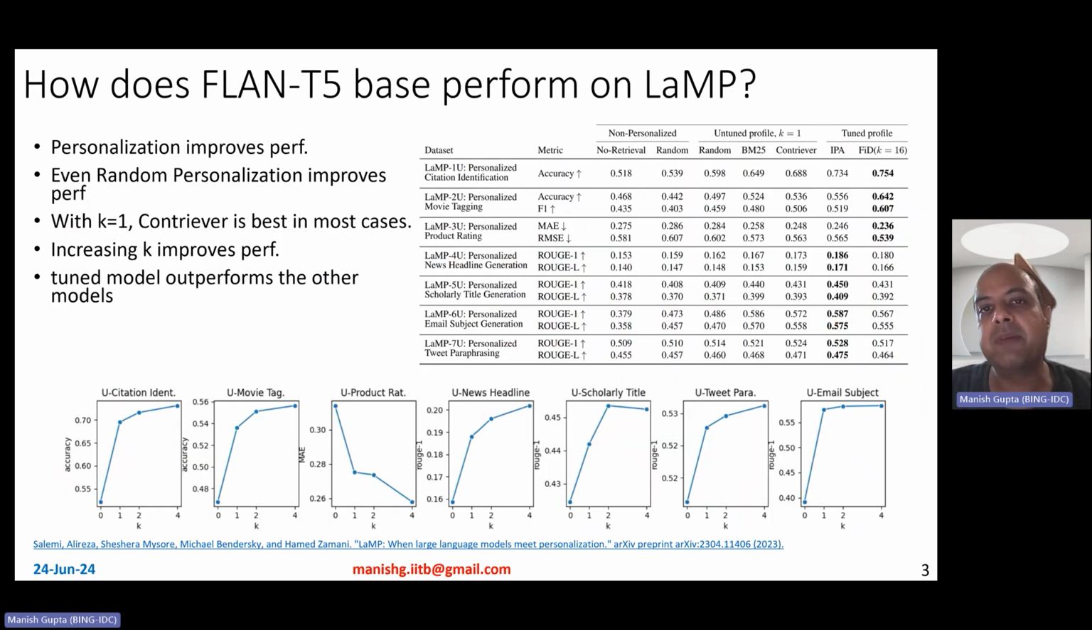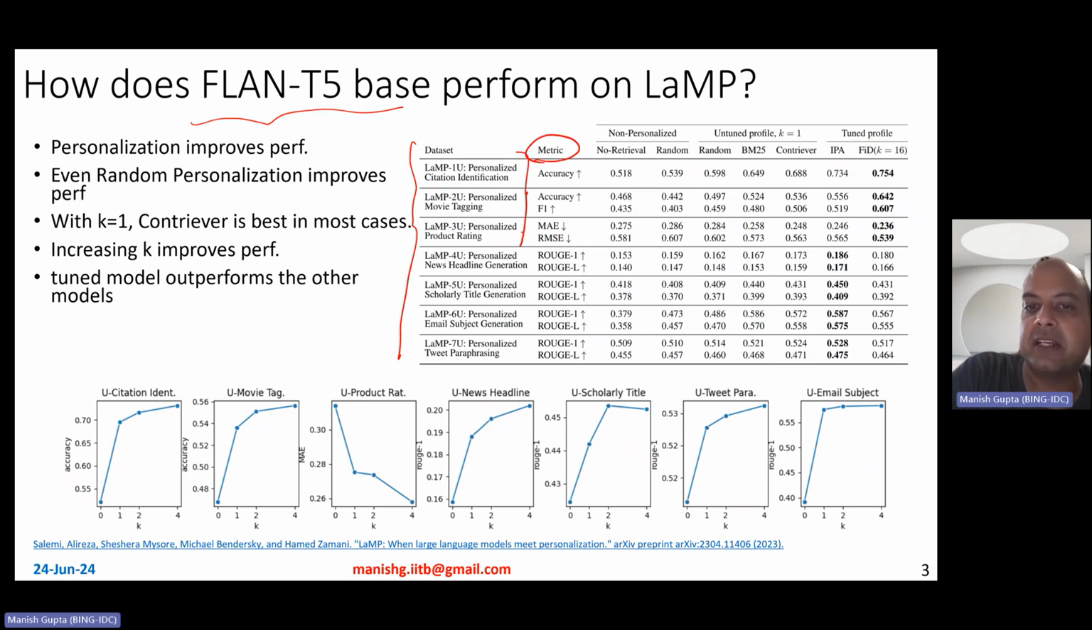Now, from an LLM perspective, they experiment with two different models, or rather, with Flan-T5 base first, and then with the larger models that I'll talk about on the next slide. Okay, so here are the results across all the 7 different tasks, and these are the metrics, of course. These are the classification tasks. These are the generation tasks, right?